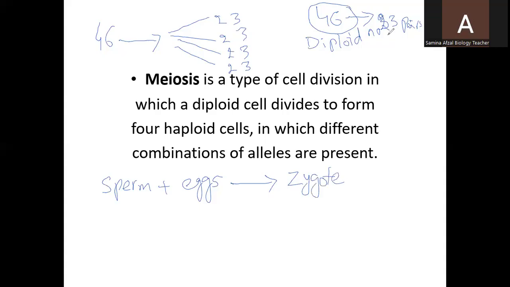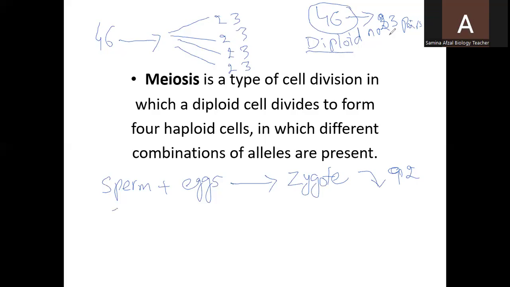So when sperm and egg fuse together, if each had 46 chromosomes, the zygote would have 92 chromosomes, which is not possible because human beings have 46 chromosomes. So something happens during cell division and the chromosome number is reduced to half.